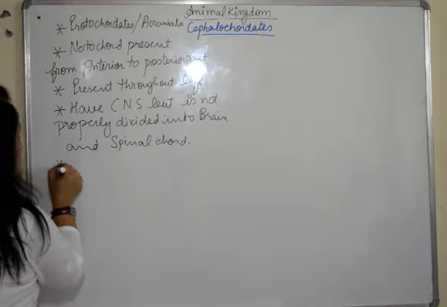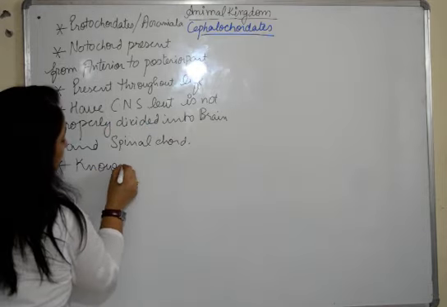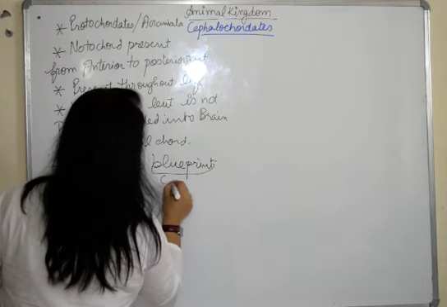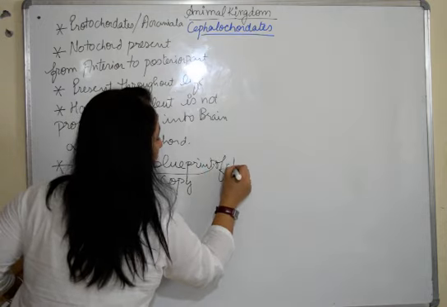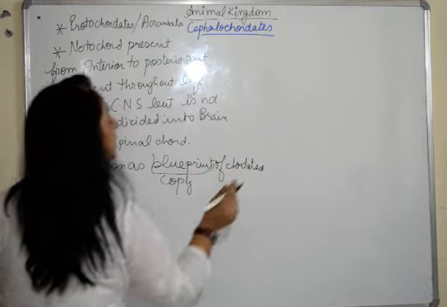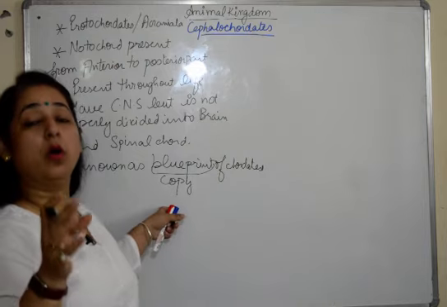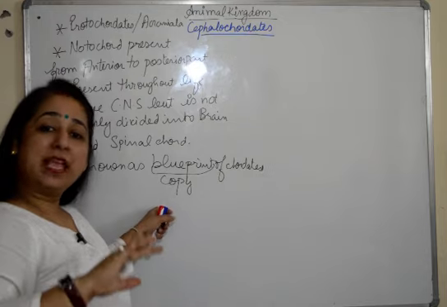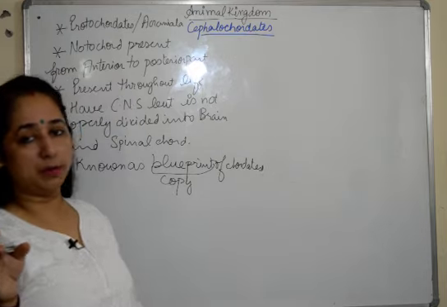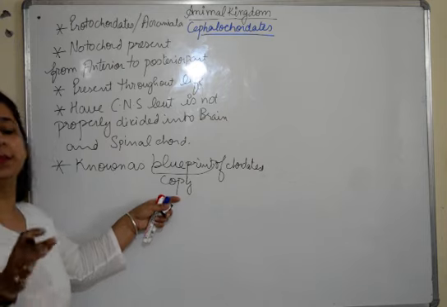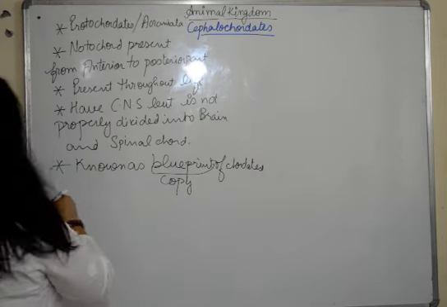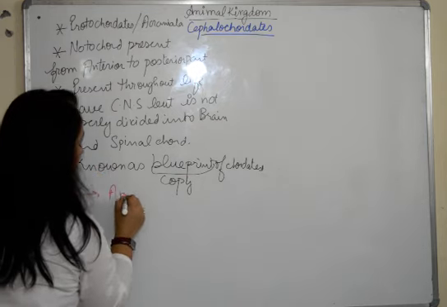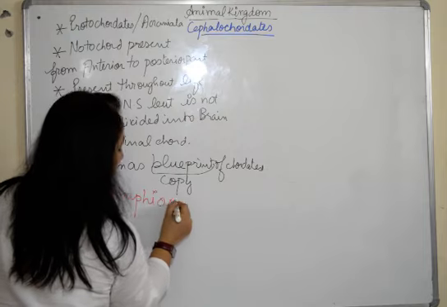They are known as blueprints or copy of chordates because they have almost exactly the same features as chordates. So they are the first ones after which the vertebrates or the vertebral columns will be formed. So they possess almost all the specific features of the chordates. Then the example is Amphioxus.